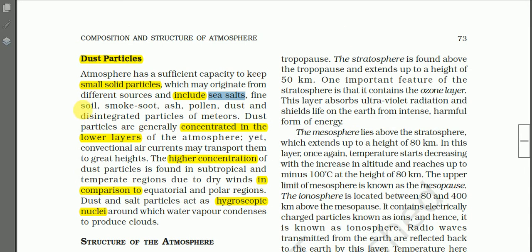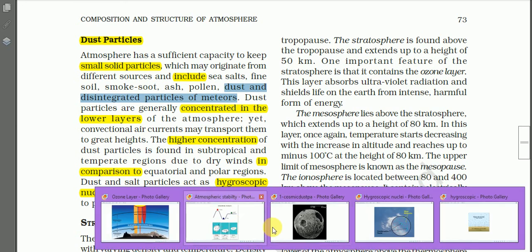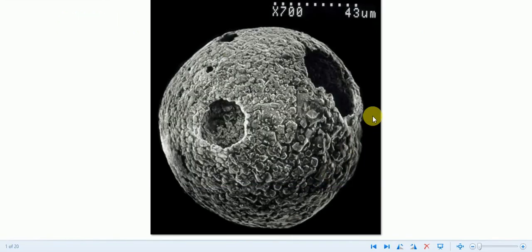Then we have fine soil, smoke soot, ash, pollen grains from the plants and flowers, dust, and disintegrated particles of meteors. So these are the different types of dust particles, and we have some photographs. Here these are cosmic dust particles derived from meteors.